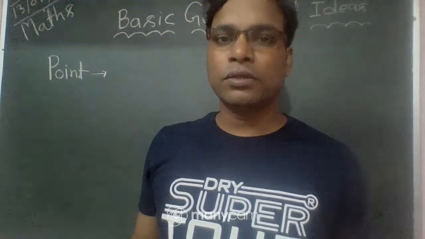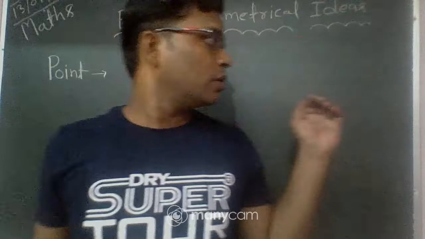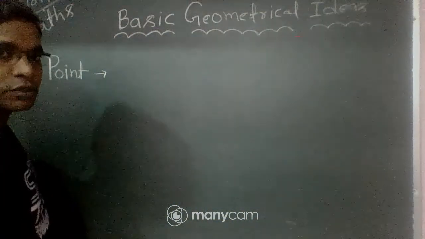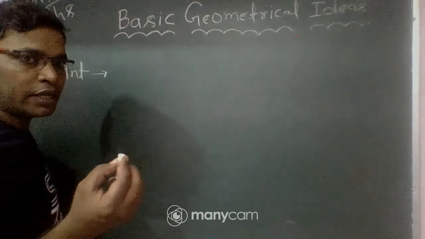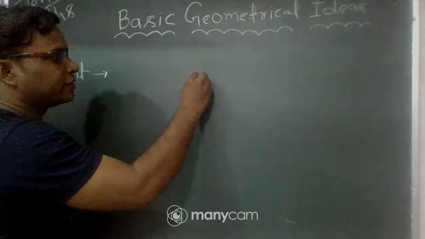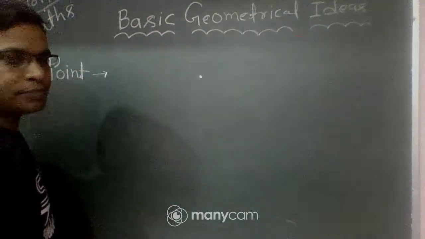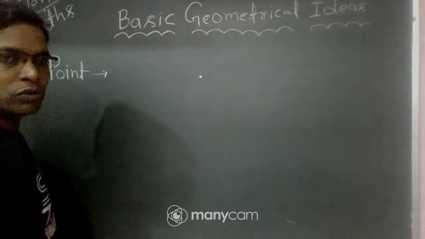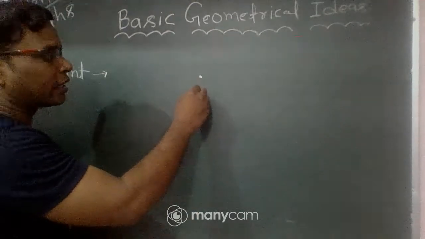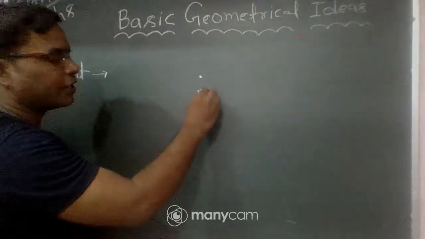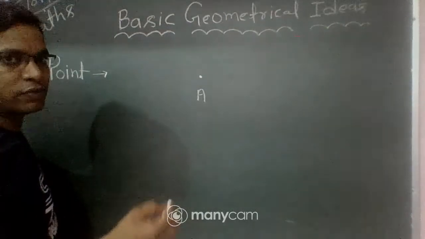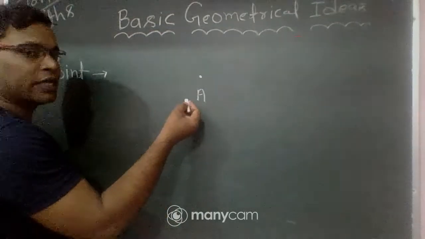Okay, so first we discuss point. What is a point? This is a point. If you take your pencil and put it on a paper, you obtain a dot like this. This is called a point. A point has no length, no breadth, no thickness. You denote it by capital letters like A, B, C, X, Y, Z, and so on. So you can write it as point A.